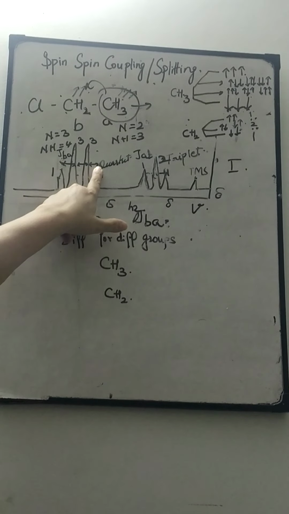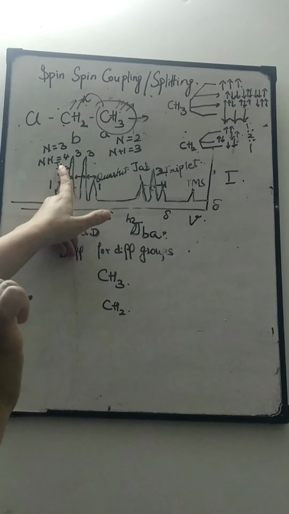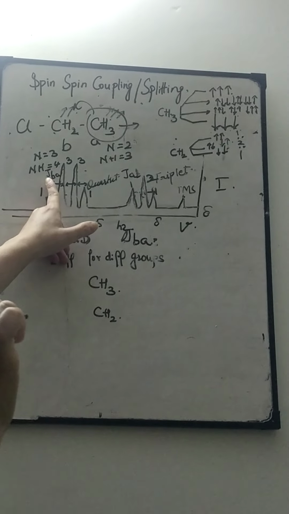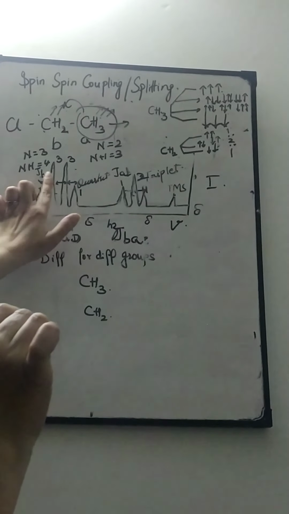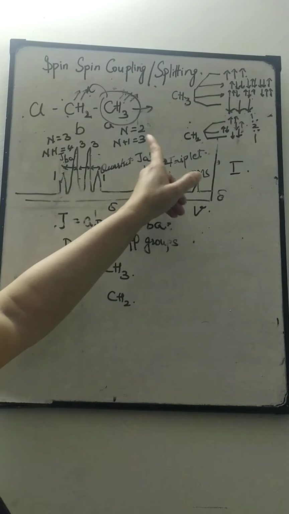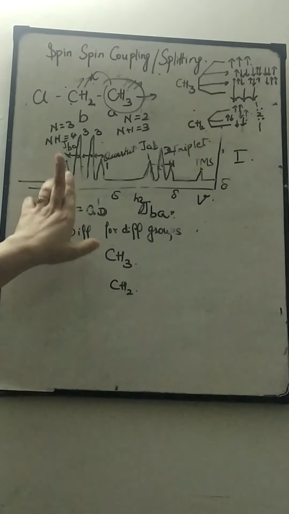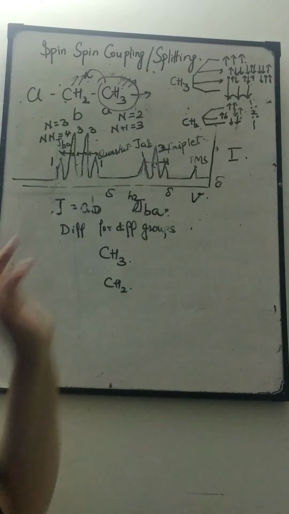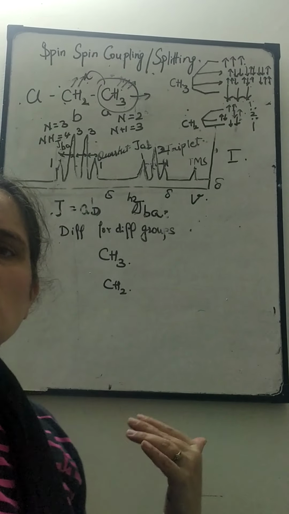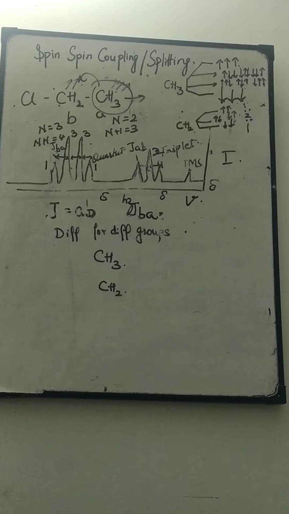It is given as JBA, the coupling constant for the effect of A on B, or as JAB, the effect of B on A, and it has been seen that JAB is equal to JBA. The distance between these peaks will be almost similar.